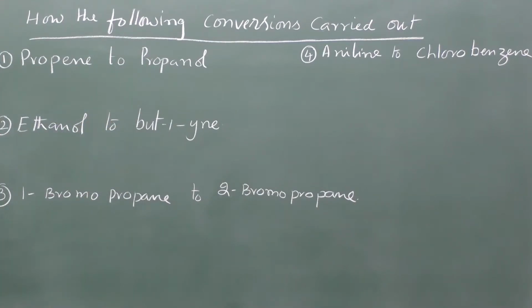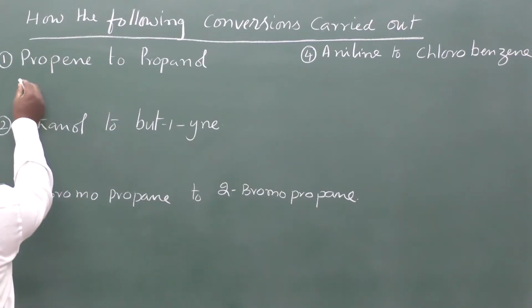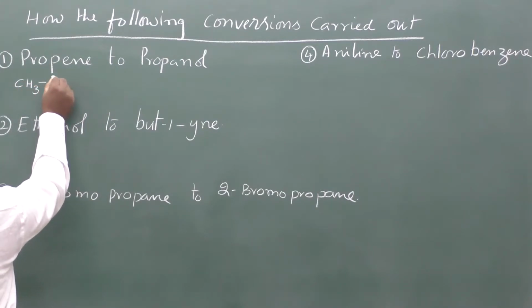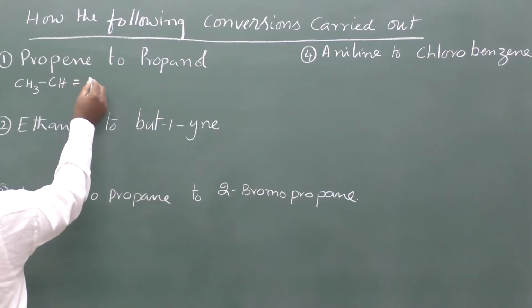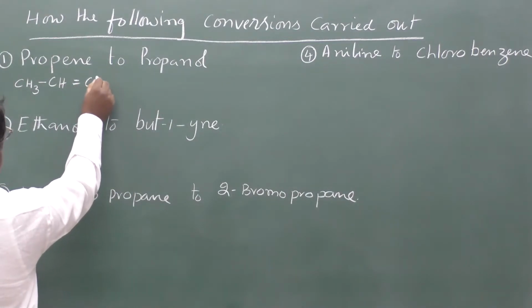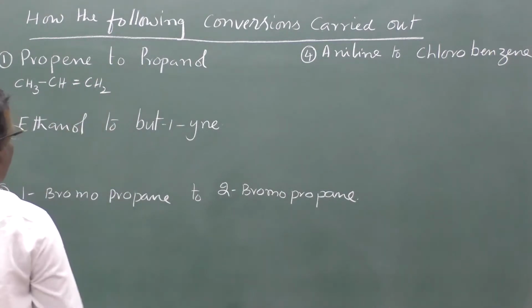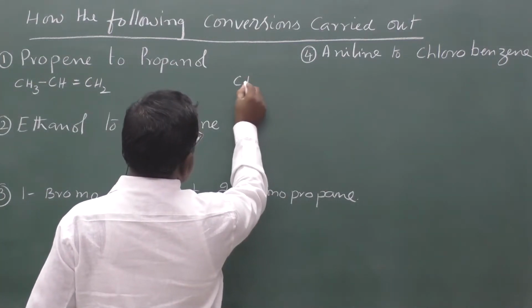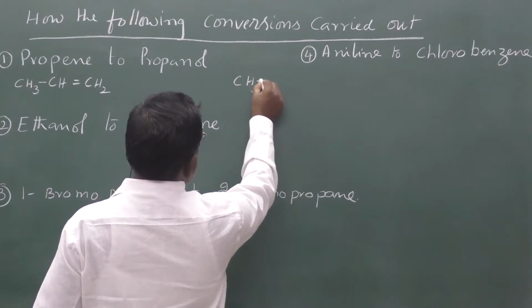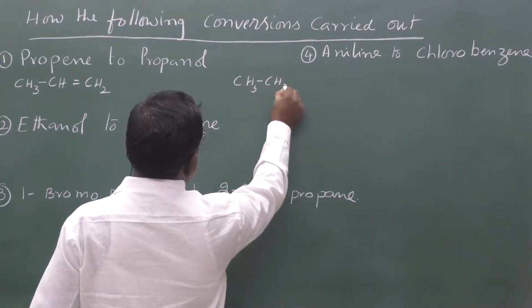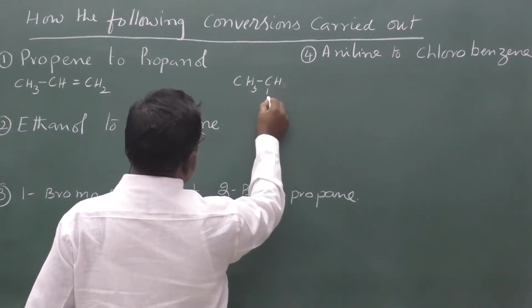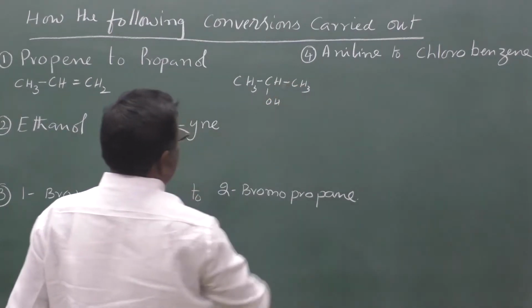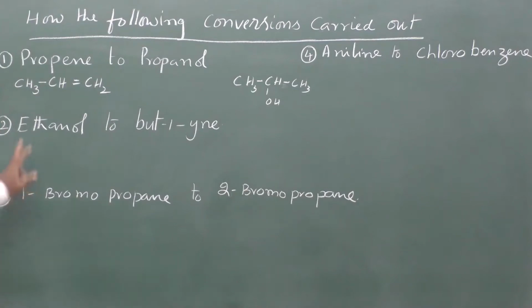Conversions. This is propene to propanol. Propene means CH3CH=CH2. From this we have to prepare CH3CH(OH)CH3.